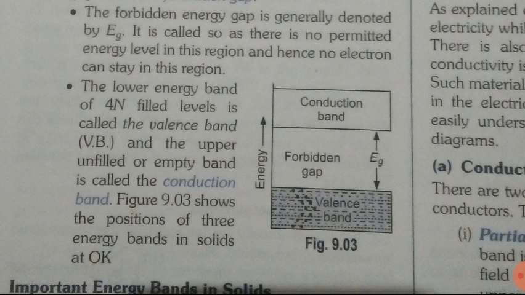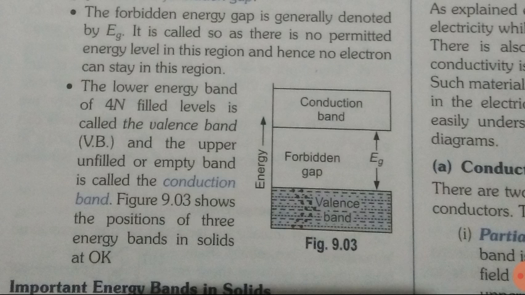One is the valence band, the other is the conduction band. Between the valence and conduction band there is a forbidden gap. In the forbidden gap, as the name suggests, no electron can exist. Electrons are forbidden at that gap. They cannot remain there. They can either be in the valence band or in the conduction band. So if the electrons are given a sufficient amount of energy, they can jump from the valence to the conduction band. And as the name suggests, the conduction band is that band from where the electron can move or conduct electricity.